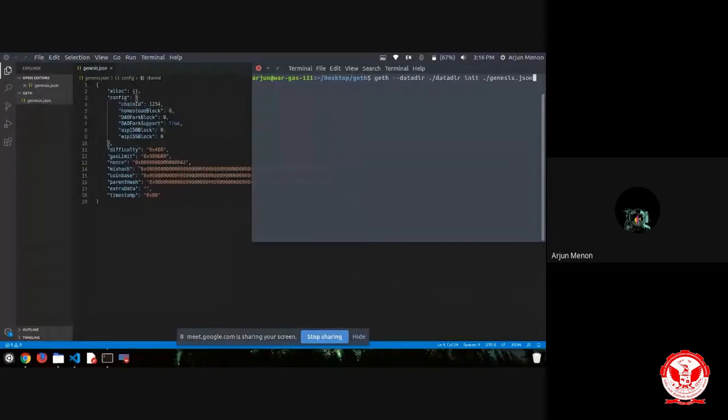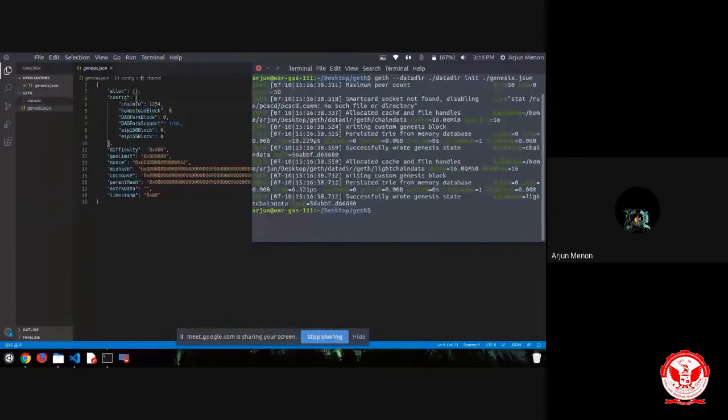What happens here is we are creating a folder called data directory that consists of chain data, all the data that will be stored in my system in this particular folder. So we are initializing a private network with this genesis.json file, JavaScript Object Notation file, just for your reference.